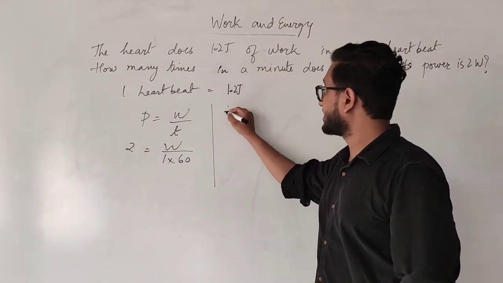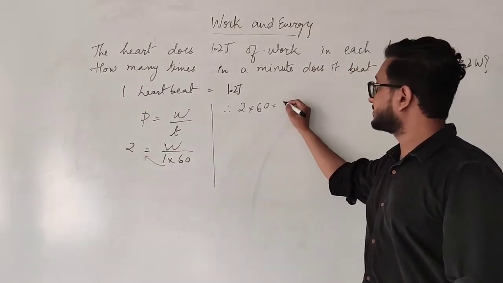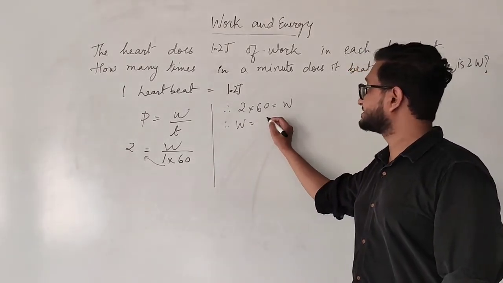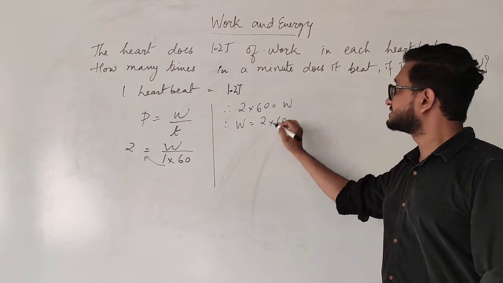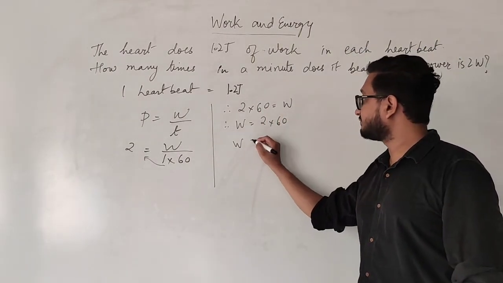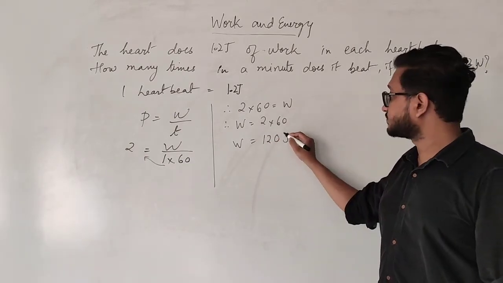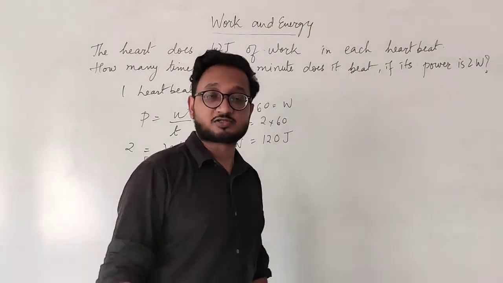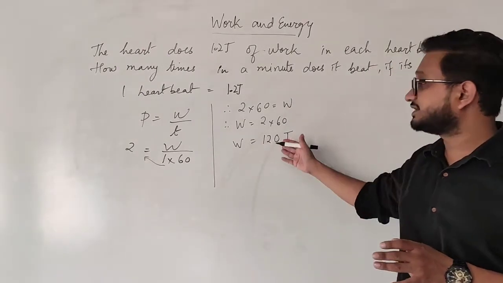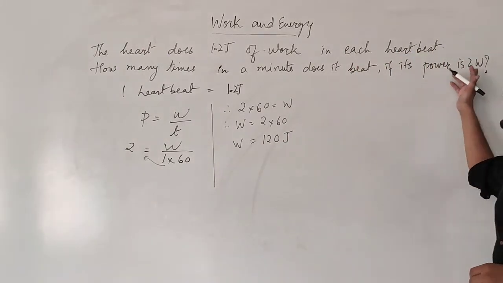So the next point I am writing 2 into 60 cross multiplication is equal to work done. Or I can write work done is equal to 2 into 60. So in 1 minute it will give me that the total work done is 2 into 6 is 12 and 0. So work done is 120 joules. So in 1 minute our heart does a work of 120 joules. Okay, if its power is 2 watt.